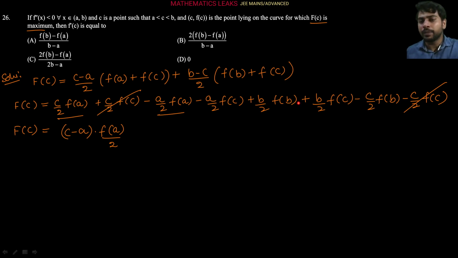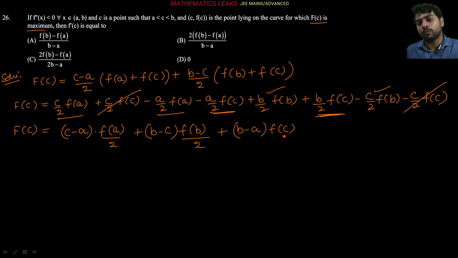You can see b minus c in these two, plus (b minus c) into f(b)/2, right? And similarly, all the f(c) terms we are going to club here. So this one and this one we are clubbing here. So that is coming (b minus a) into f(c)/2, right? This data it is coming.